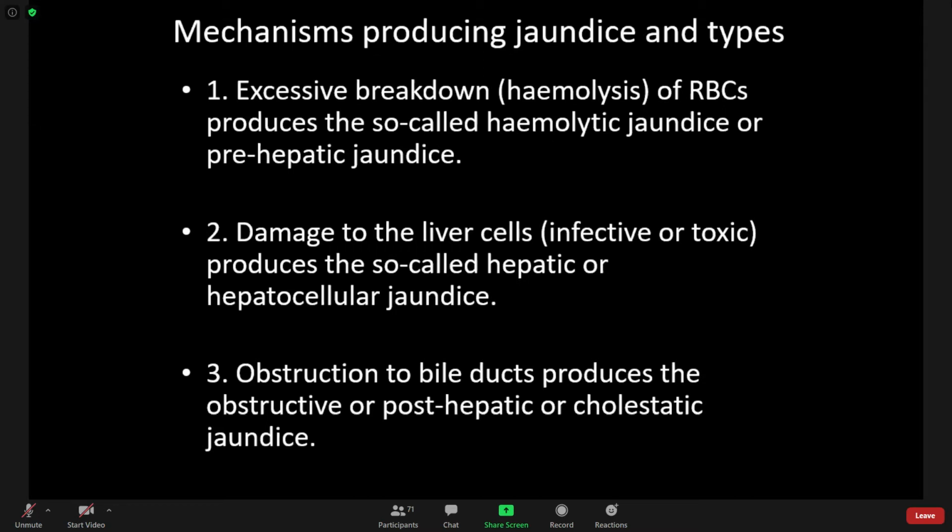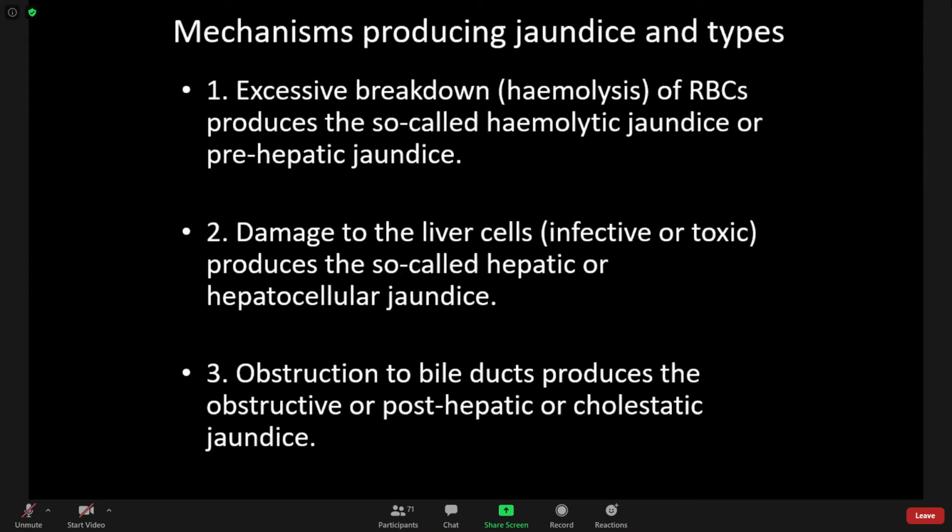In hemolytic jaundice, when RBC becomes senile, it is destroyed in the spleen. When RBC is broken down, hemoglobin is exposed. Hemoglobin is made up of two parts, heme plus globin. Globin goes into the amino acid pool, and the heme part is made up of iron plus protoporphyrin ring.